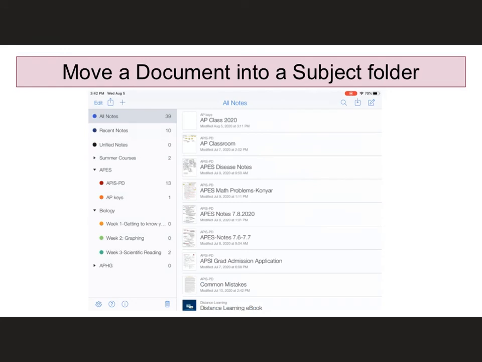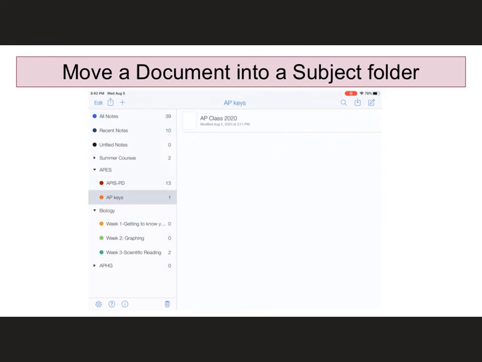Now, all of my documents are still in my all notes, but it is much easier to find the documents when they reside in a smaller group.